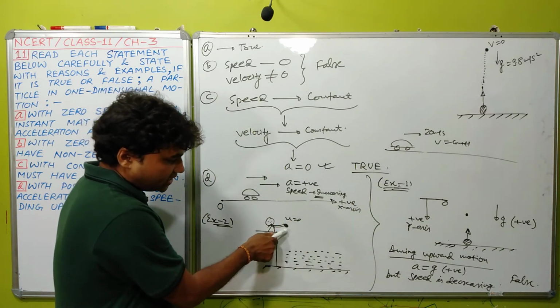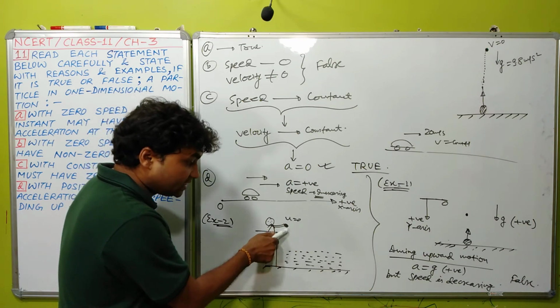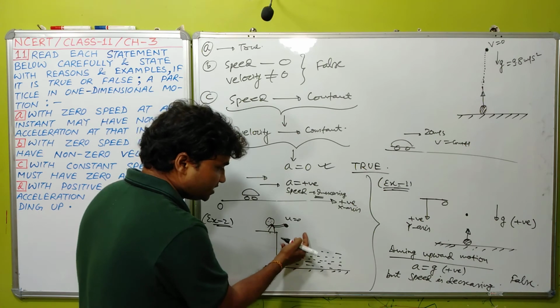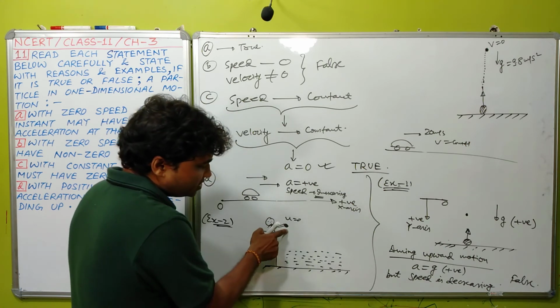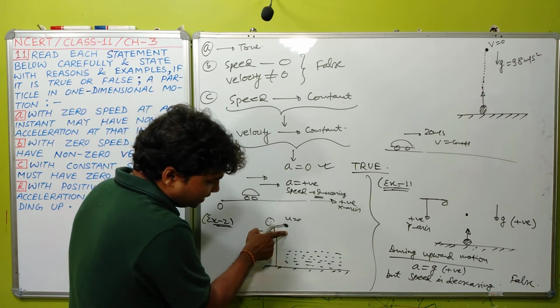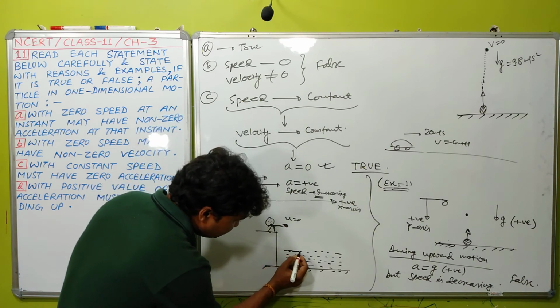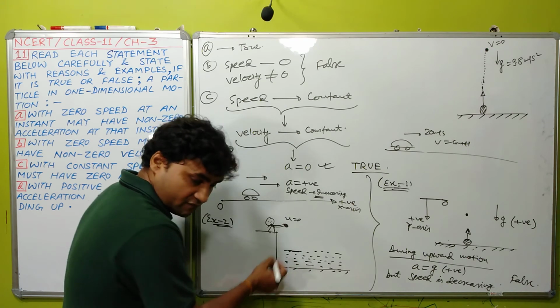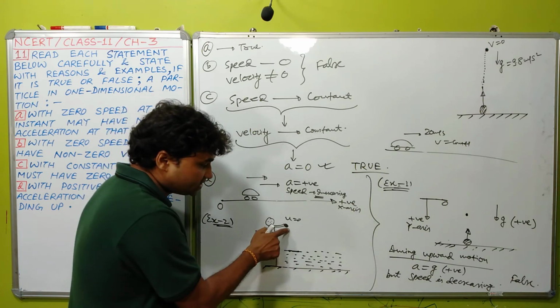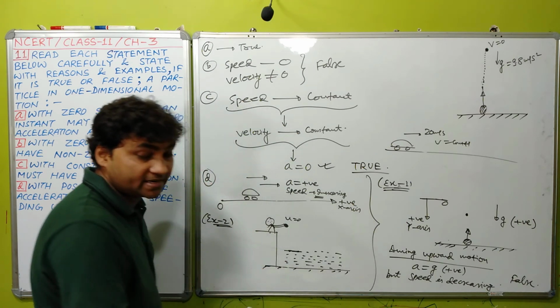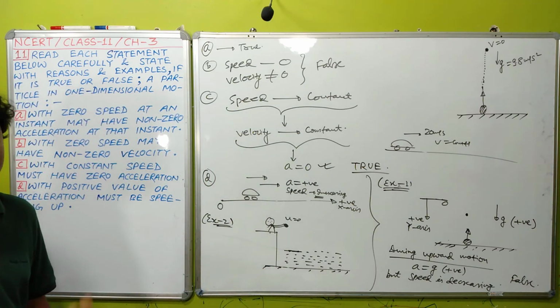This ball will start to come downward with increasing speed, because acceleration g is acting downward, so its speed will continue to increase till this level. But as soon as the ball starts to penetrate the sand, its speed will start to decrease.